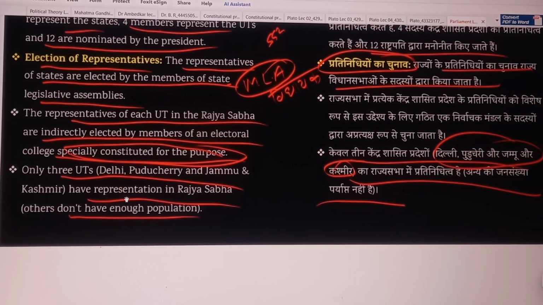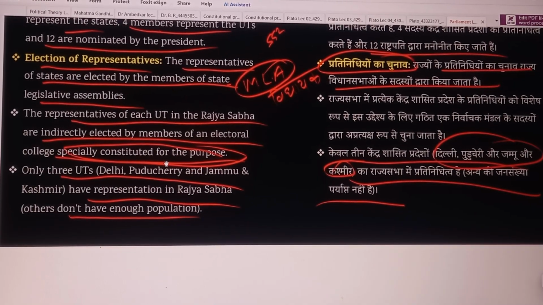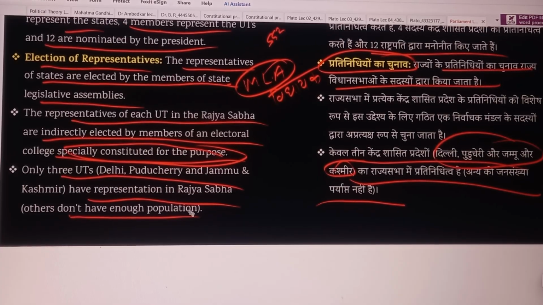So they appoint their representatives in the Rajya Sabha, but other UTs which don't have their own legislative assembly form an electoral college specially constituted for the purpose. For this purpose, they form a college and appoint their members to the Rajya Sabha.